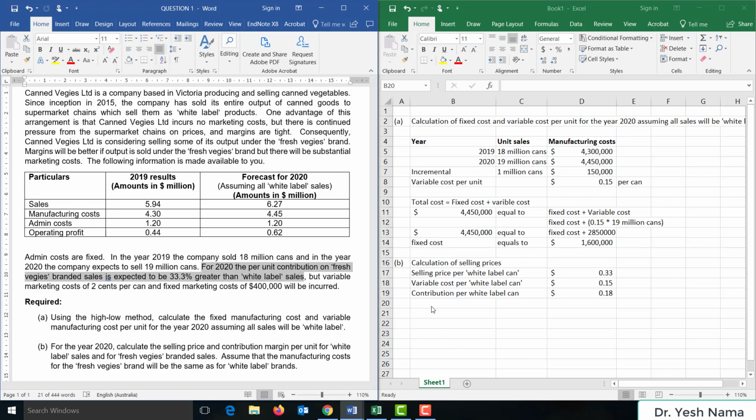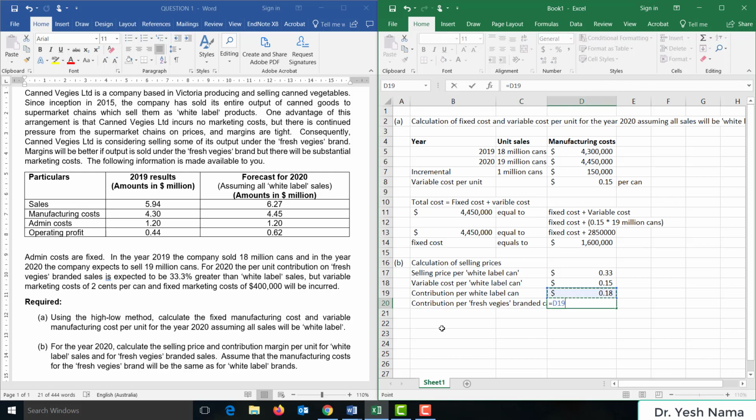Okay, so we can easily calculate the contribution. Contribution per fresh veggies branded can is equal to 18 cents times 1.33, 33% higher. So this will be 24 cents.